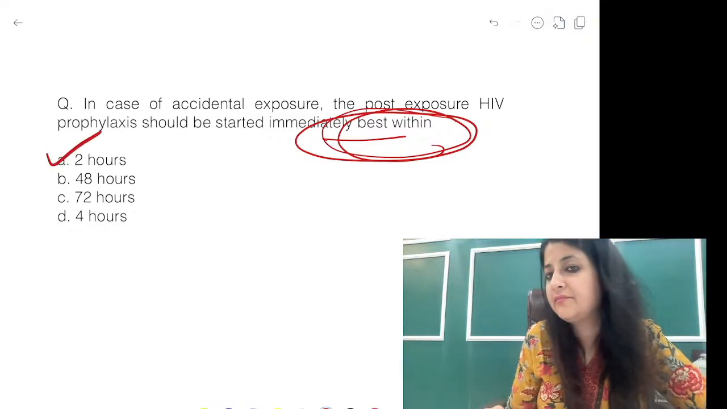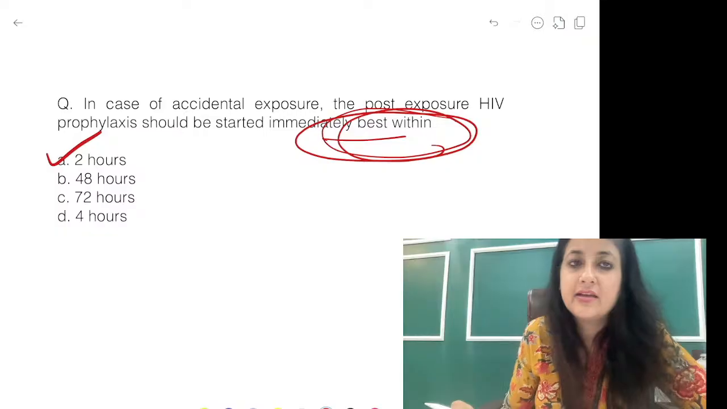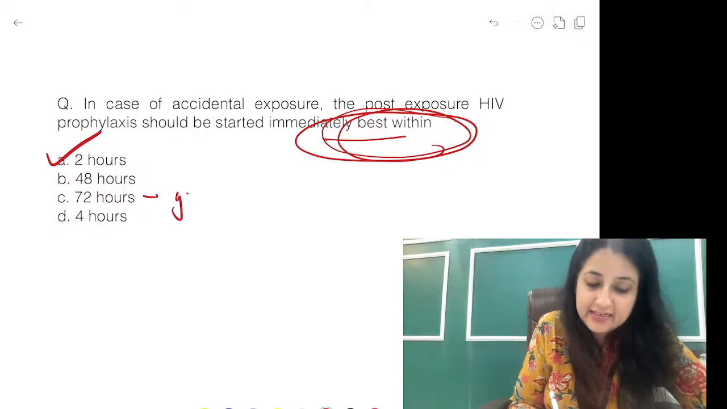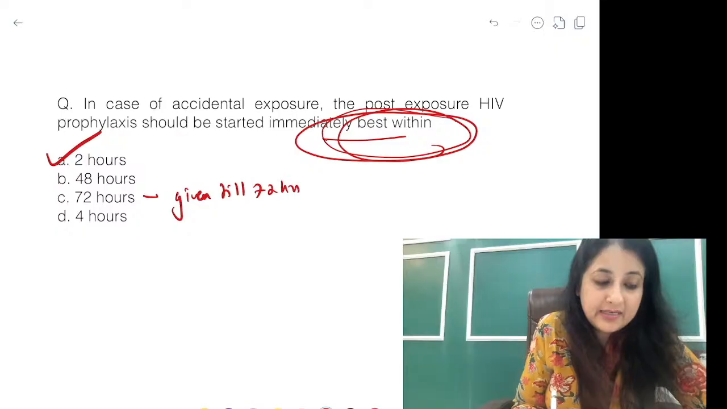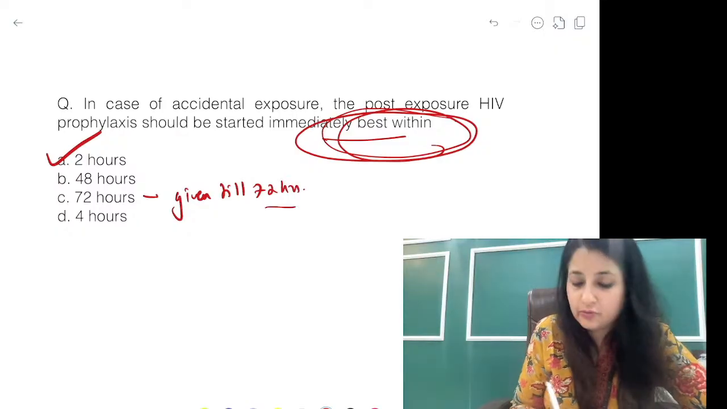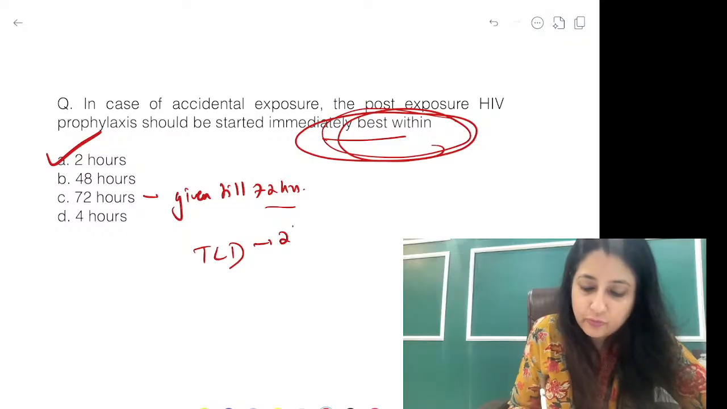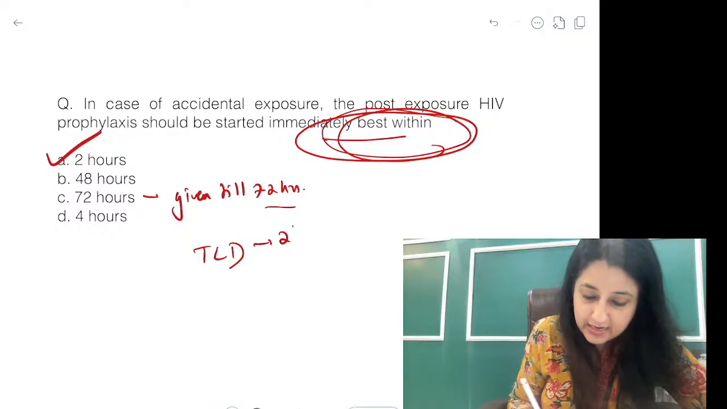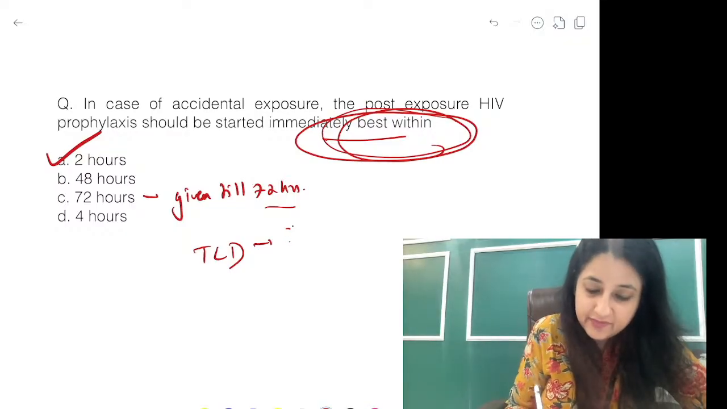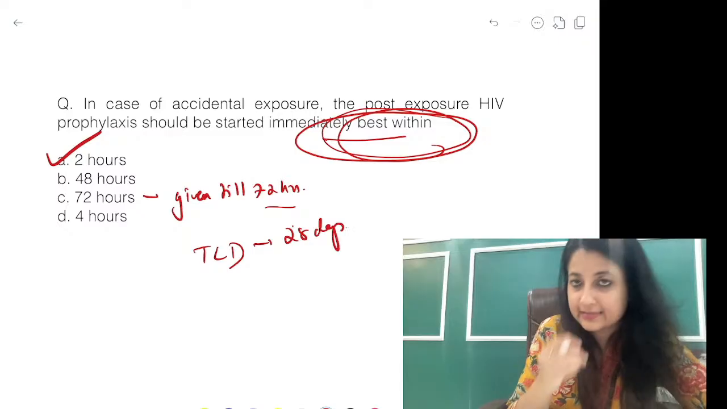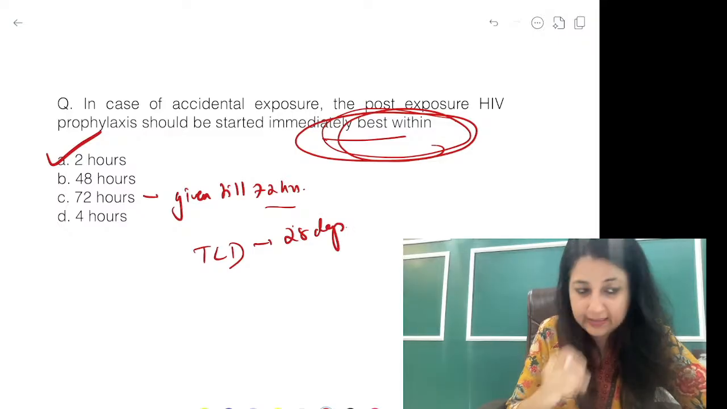That's how they will confuse you in the question. You can be given till 72 hours. Okay, given till 72 hours. But it is best to start it within 2 hours. You all know TLD, tenofovir, lamivudine, dolutegravir, to be given within 72 hours. Alright, and it has to be given till 28 days. Accidental needle prick injury. Okay.